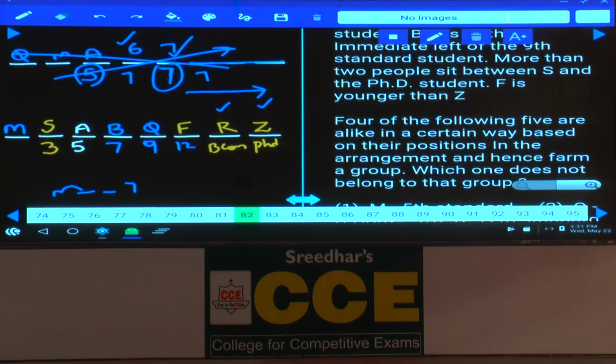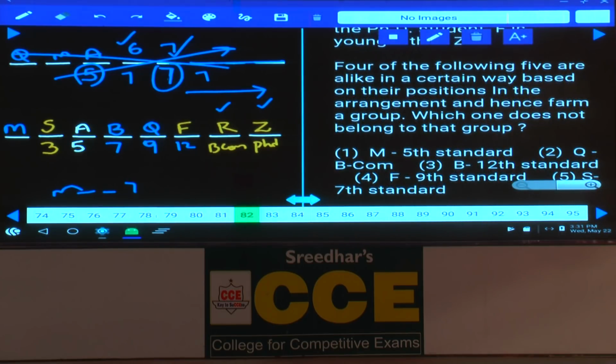Then question number 82, 4 out of the following 5 are alike, that means odd man out. M and the 5th standard, there is 1 person. Q and BCom, how many persons? There is 1 person in between Q and BCom, isn't it? Next one, B and 12th standard, there is 1 person between these 2. F and 9th standard are adjacent to each other, that is choice 4. Except choice 4, in the remaining there is exactly 1 person between these 2.